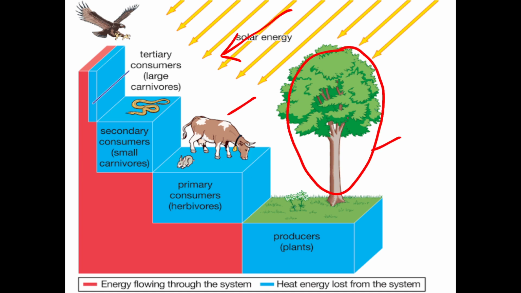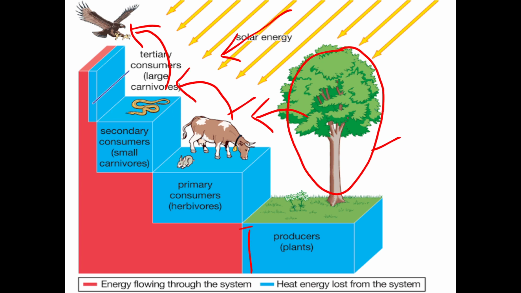This, in the form of leaves or fruits, is eaten by the first level of animals, the herbivores or primary consumers. These primary consumers are then eaten by the secondary consumers, the smaller carnivores, and these are eaten by the tertiary consumers, also known as the large carnivorous animals.